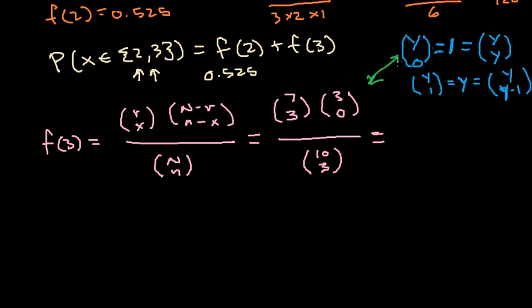Because we know that 3 choose 0 is just going to be 1. In order to get 0 failures out of the 3 that exist, we're going to have to fail to get a failure, fail to get a failure, fail to get a failure. There's only one possible way to do that. So this is 1.